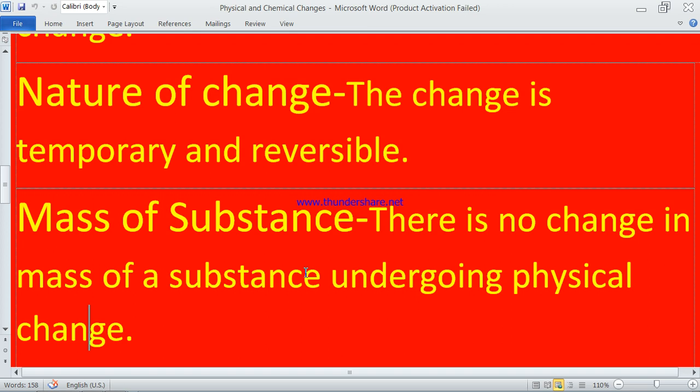When we keep the water in the freezer and it freezes, the ice will have the same weight as the water which was kept.